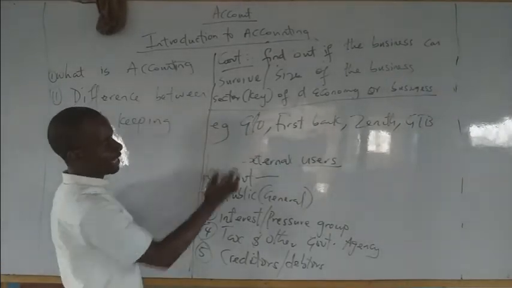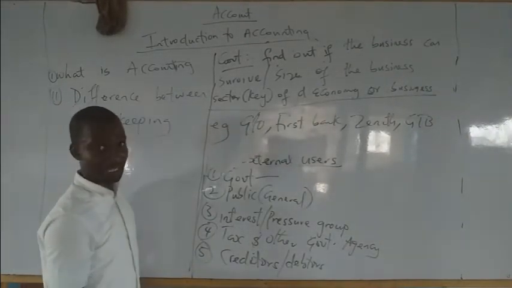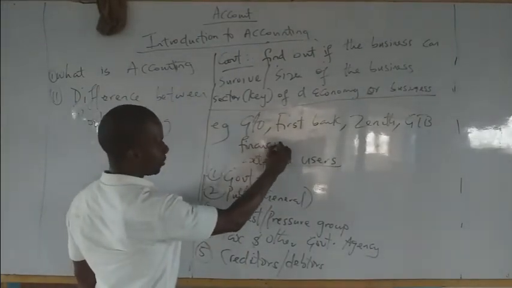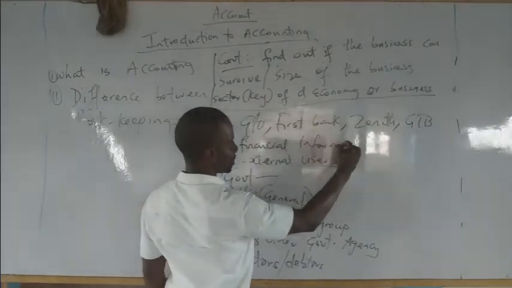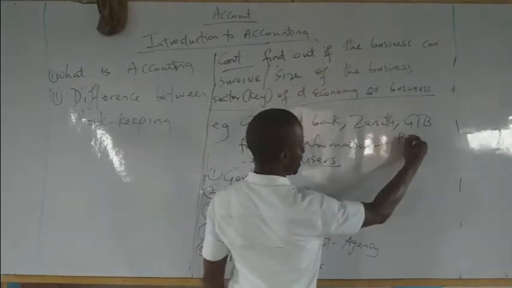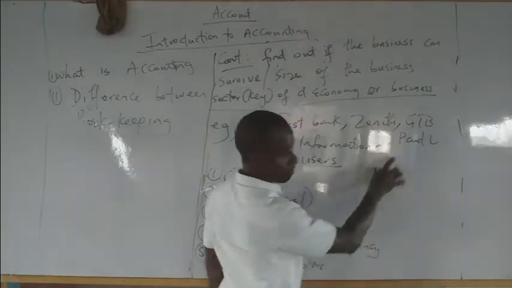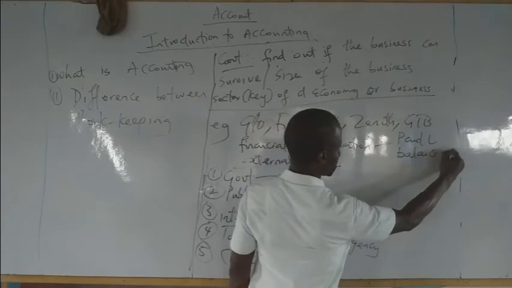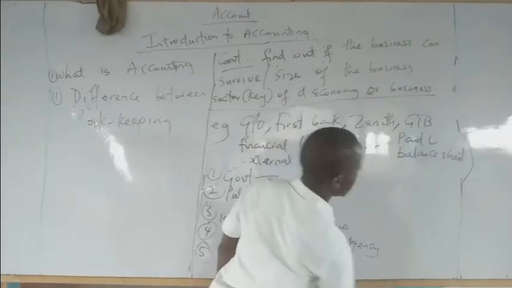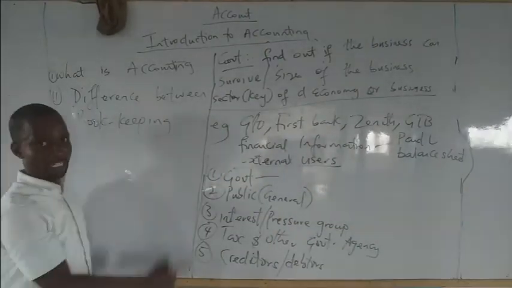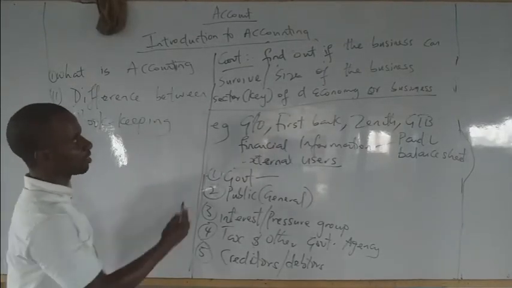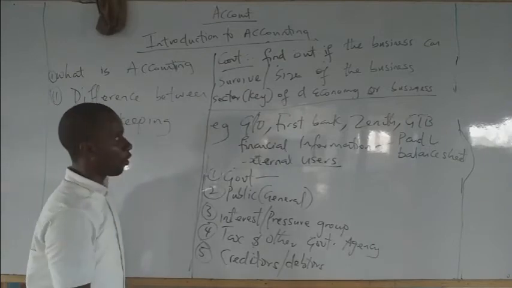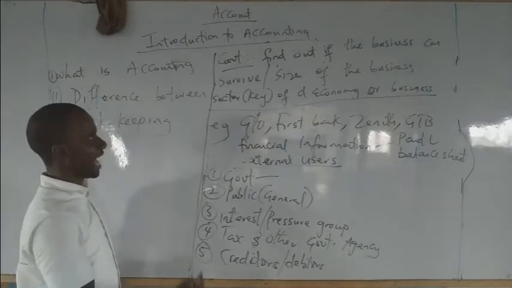Now, how do they know whether they are surviving or they are still big or they are still contributing as they should contribute? They go through their financial information as recorded in their P&L. P&L means profit and loss account, and their balance sheets. These are the two main sources of financial information. So please take note. The main aim of the government is to find out whether the business can survive, and the size of the business.